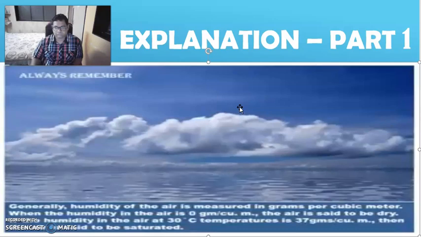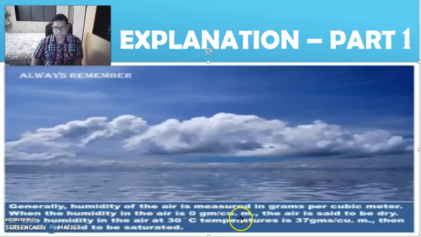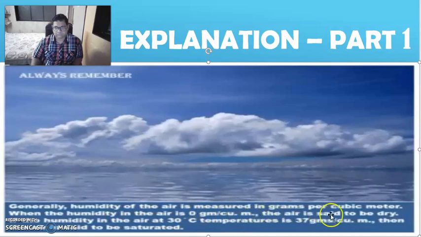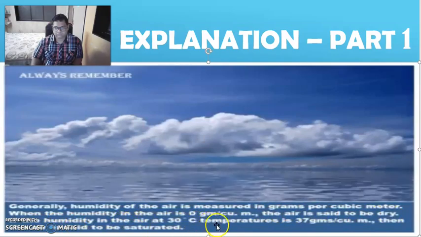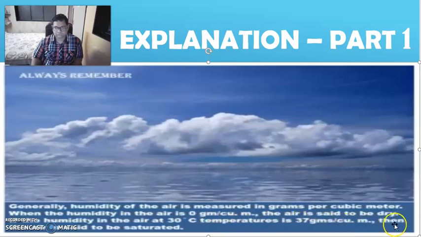Generally, humidity of the air is measured in grams per cubic meter. When the humidity in the air is 0 gram per cubic meter, the air is said to be dry. If the humidity in the air at 30 degrees Celsius temperature is 37 grams per cubic meter, then the air is said to be saturated.